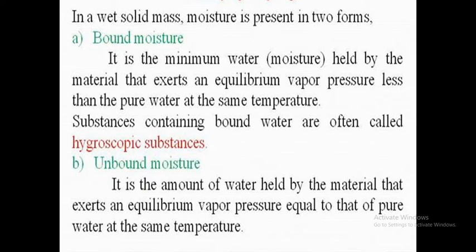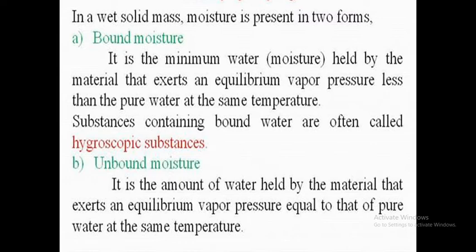Substances containing bound water are often called hygroscopic substances. What is hygroscopic? Readily attracts water from its surroundings. Examples of hygroscopic substances: honey, glycerin, ethanol, methanol, concentrated sulfuric acid and concentrated sodium hydroxide. Are you clear? So second one, unbound moisture.